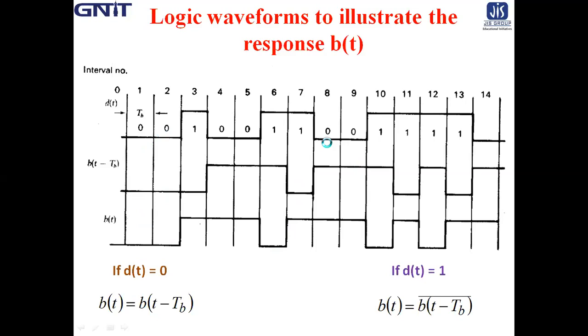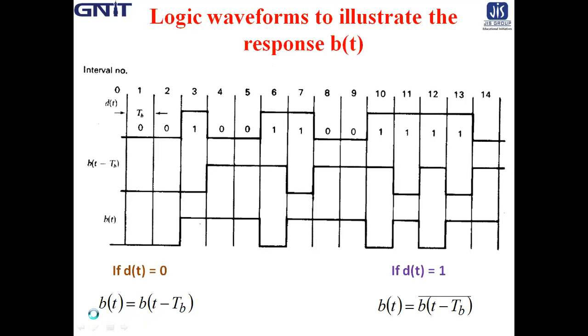And see, 8 and 9 interval, where dt is 0, then bt and bt minus tb both are 1. So whenever dt is 0, bt is same as bt minus tb. This is the main logic of this response.